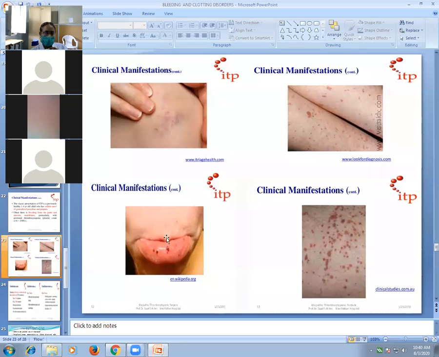This is mucous bleeding. So this is the patient presentation with ITP or any platelet disorder or bleeding disorder. Petechiae, purpura, ecchymosis: this is the patient's presentation in any bleeding and clotting disorder.